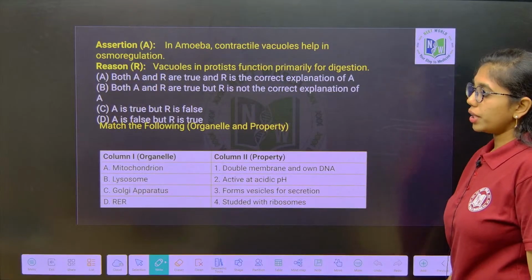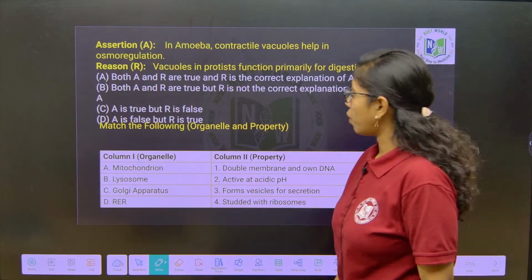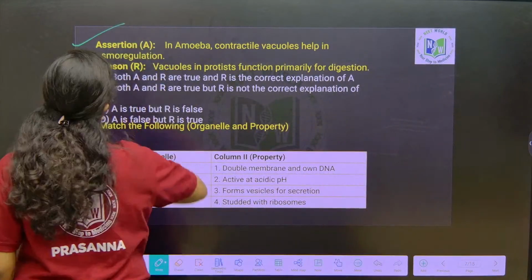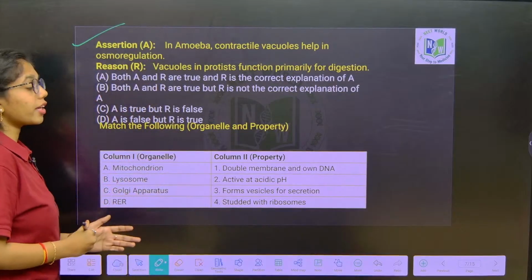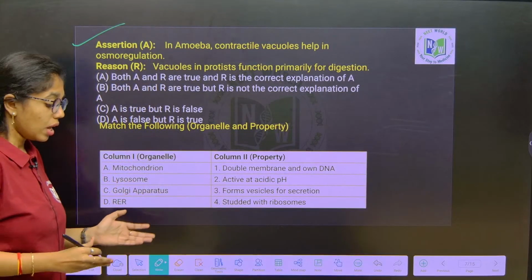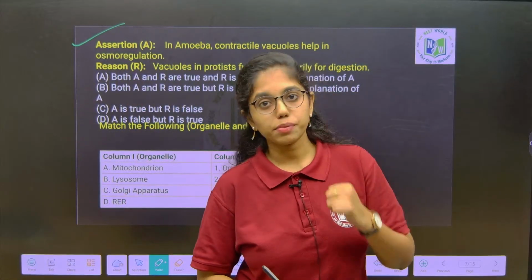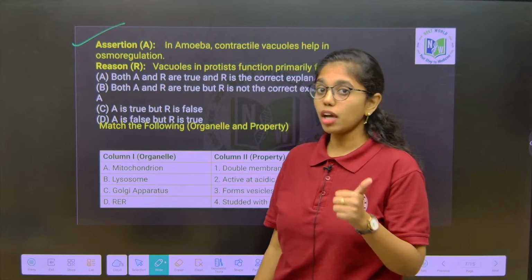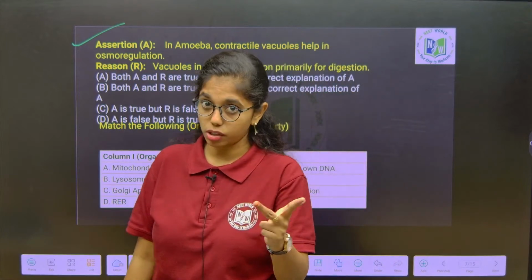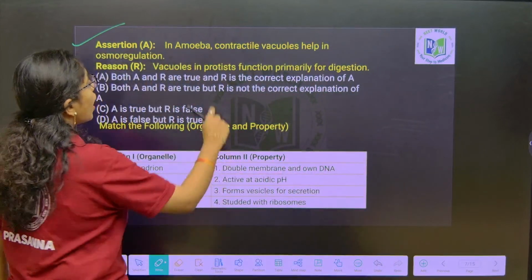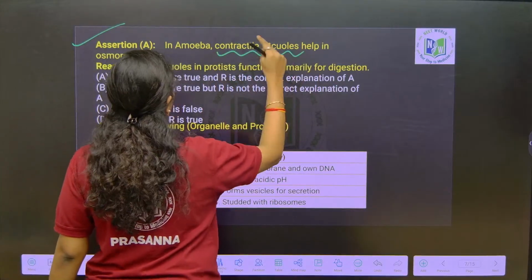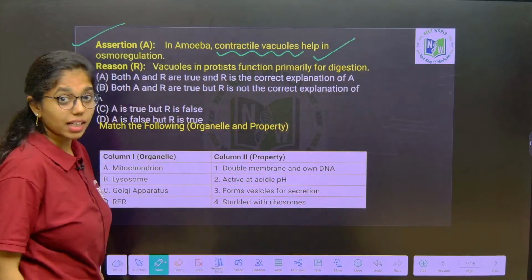Next question you look into, again assertion reason type of question. Assertion: in amoeba, contractile vacuoles will help in osmoregulation. When we are discussing vacuoles, we have come across three types of vacuoles: contractile vacuoles, gas vacuoles and food vacuoles. Of which contractile vacuoles in amoeba will help in osmoregulation. That is correct.